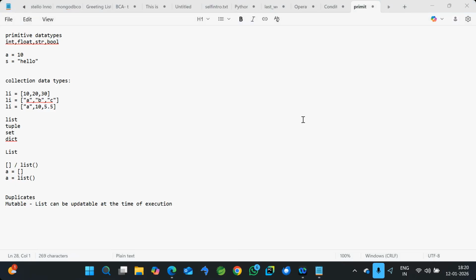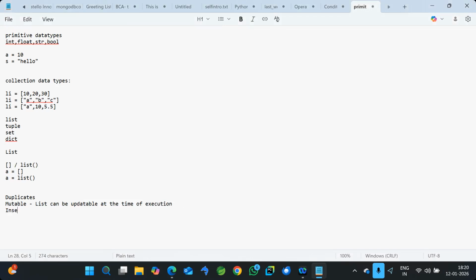Yeah, sorry. So here it's a mutable nature in the list. It means whatever data we stored initially in the list can be modified. Later on, you can open the collection and modify it. That means you can add values, you can remove existing values. So you can do any operations on the collection or list. That's the mutable nature.